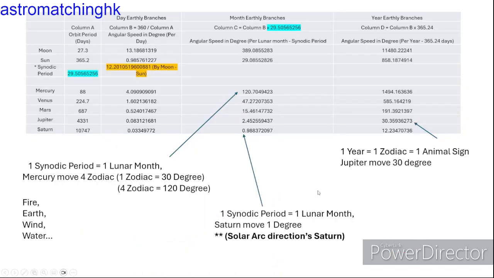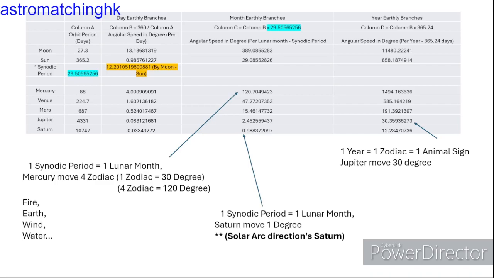29.50565. From the computation in Excel, we put down the orbit period in days. Then, using 360 degrees to divide the orbit period will result in angular speed per day. Then, we multiply by the synodic period, which is 29.50565. So, this is exactly the 5 planets' movement during one lunar month.